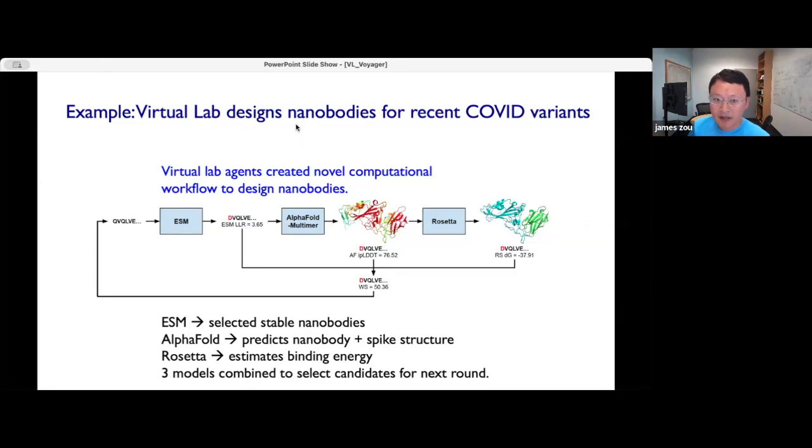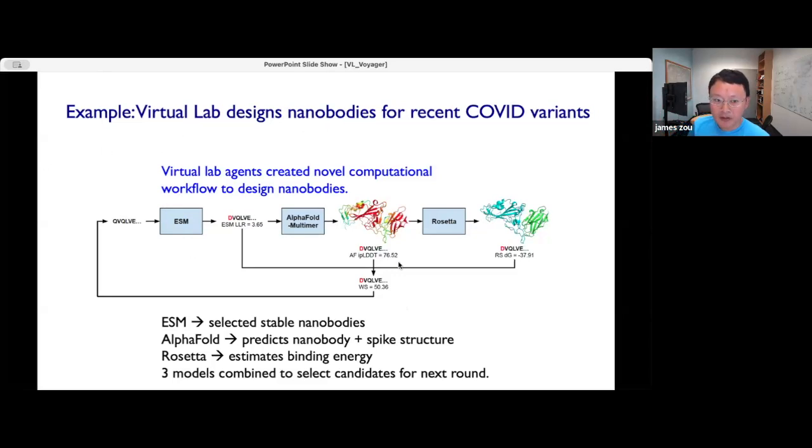And the agents decided to design nanobodies, the binders in the form of nanobodies. To do this, they said it's useful to use several tools. So the agents decided to use three quite sophisticated tools called ESM, AlphaFold, and Rosetta. And then they put these tools into a new computational workflow that they could run in silico to help them optimize for these nanobodies.